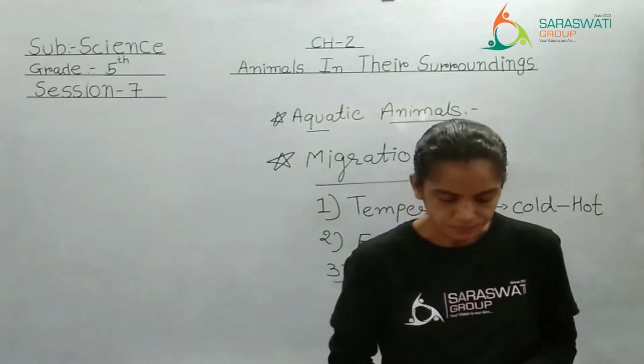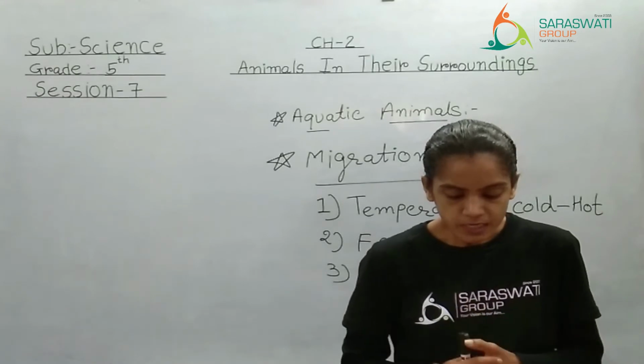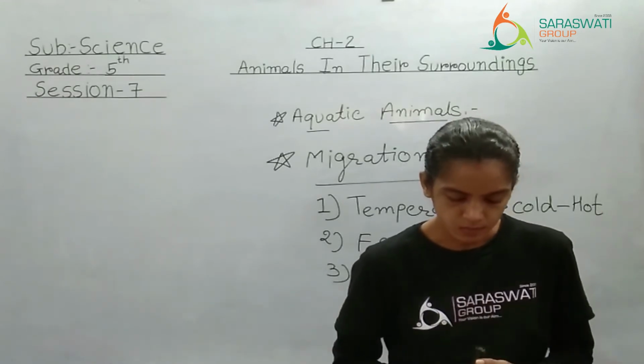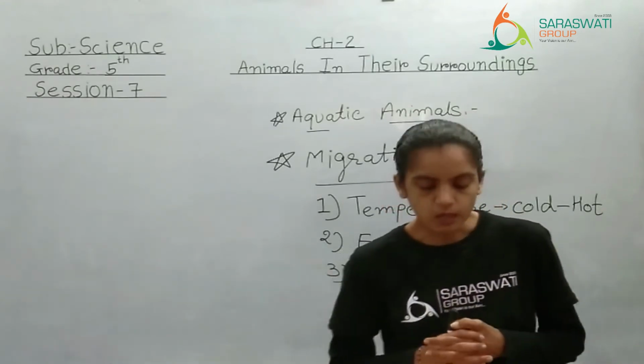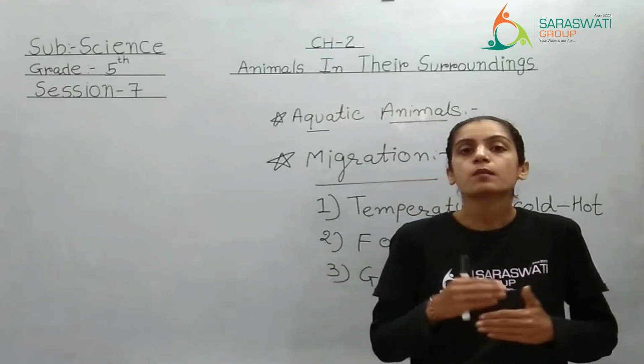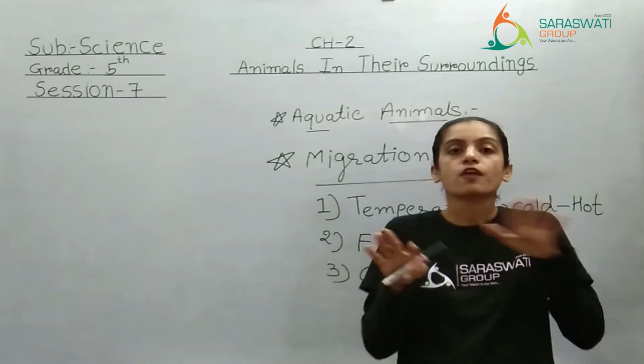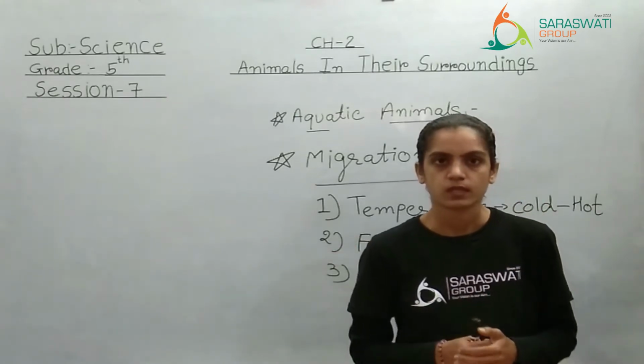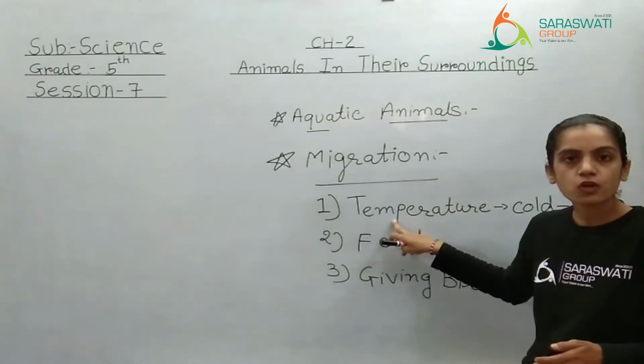See. When conditions are again favorable, they go back to their original habitat. That means birds and animals are doing migration, but not for a lifetime.